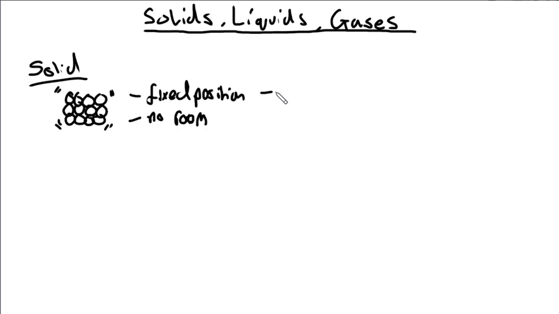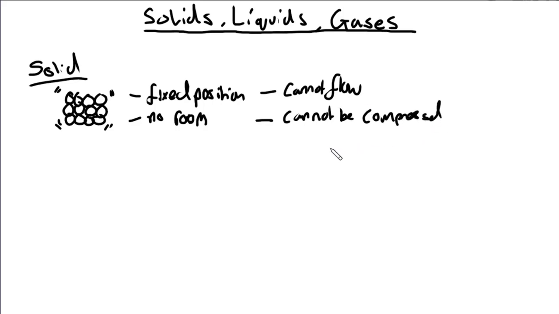So the fixed position of the particles means that the solid cannot flow. Solids are fixed, they do not flow, they don't just turn into a puddle, they are fixed. Cannot flow. And as there is not much room between the particles due to the low kinetic energy, the solid is not easily compressed, so it cannot be compressed. Compressed meaning to squash.